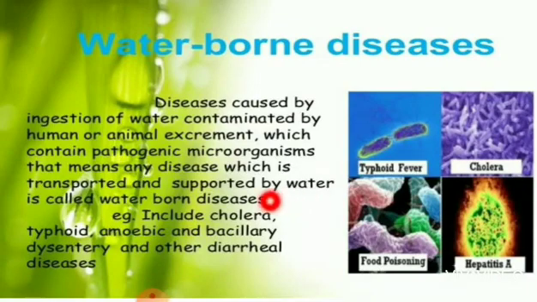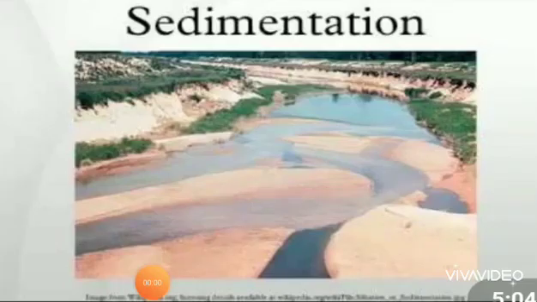So what is waterborne disease? Diseases caused by ingestion of water contaminated by human or animal excrement which contain pathogenic microorganisms. That means any disease which is transported and supported by water is called a waterborne disease. Examples include cholera, typhoid, amoebic and bacillary dysentery and other diarrheal diseases.